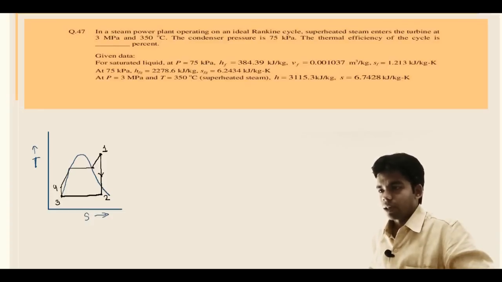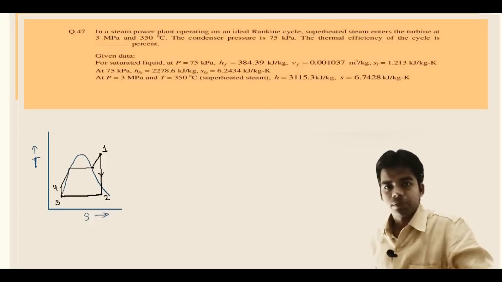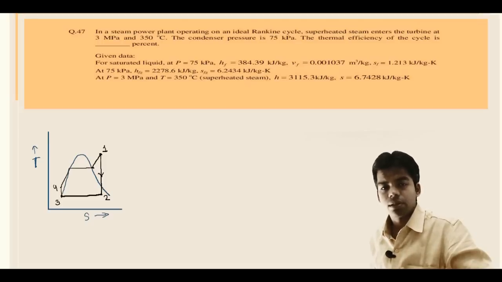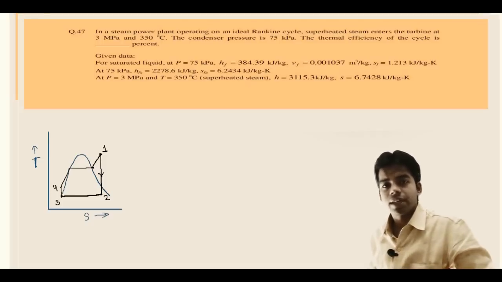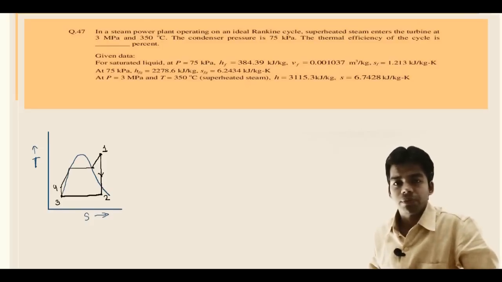Now condenser pressure is also given, 75 kilopascal. The thermal efficiency of the cycle we have to determine. In order to determine the thermal efficiency, we will have to determine the turbine work and pump work. Pump work, however, we can neglect because pump work is very small.